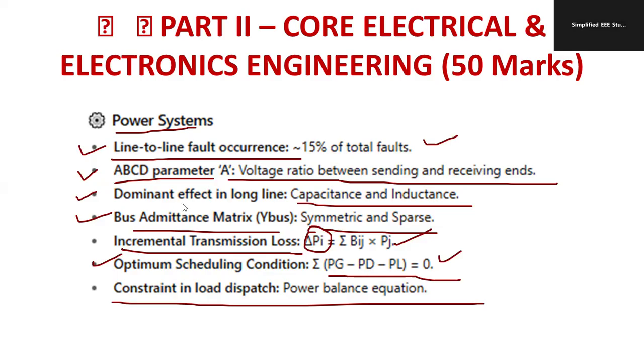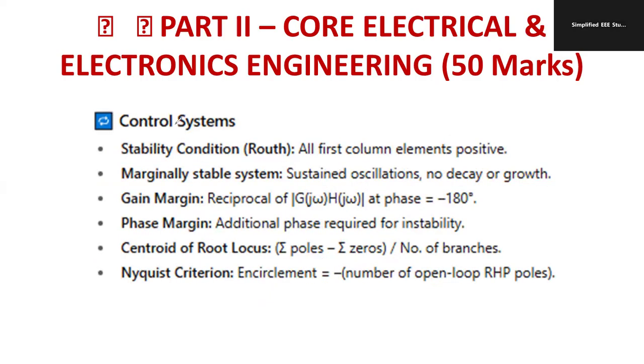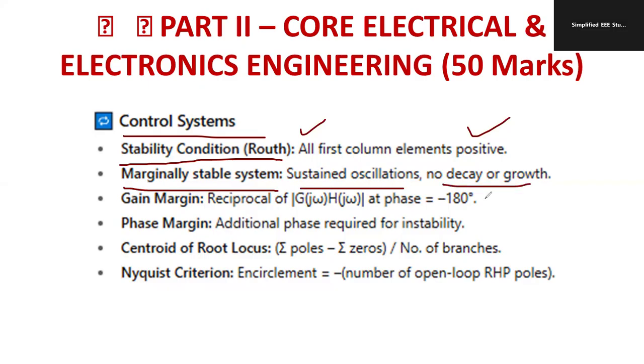In the GATE examination, you might have experienced this. In control systems, it's a huge, very vast subject. Stability criterion: study the Routh criteria, you may get a question. Make sure all elements in the first column are positive. The number of sign changes in the first column equals the number of poles in the right half of the S-plane. So no sign changes should happen for a stable system. Marginally stable means there are some poles at the origin. Here sustained oscillations happen, with no decay or growth.